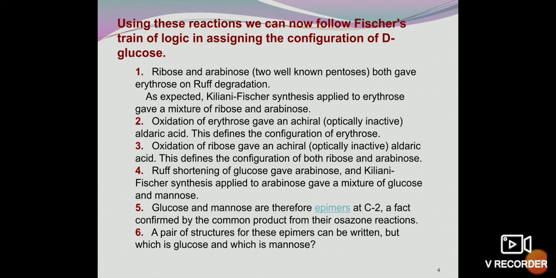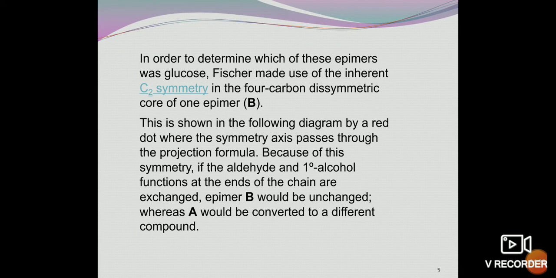A pair of structures for these epimers can be written, but which is glucose and which is mannose? In order to determine which of these epimers was glucose, Fischer made use of the inherent C2 symmetry in the 4-carbon dissymmetric core of one epimer, B. This is shown in the following diagram by a red dot where the symmetry axis passes through the projection formula.